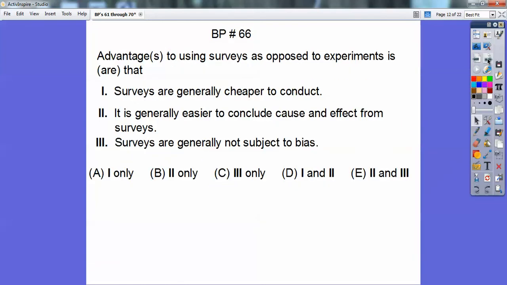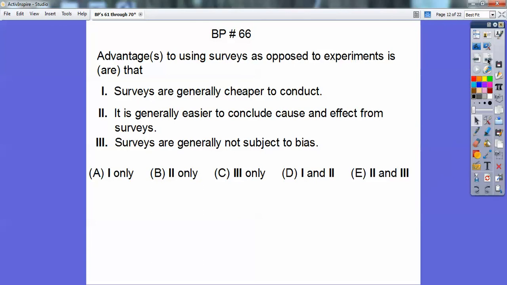All right, so advantages to using surveys as opposed to experiments are: surveys are generally cheaper to conduct. That's true. In general, they are. Experiments usually cost money and planning and all that time. It's generally easier to conclude a cause and effect from surveys.